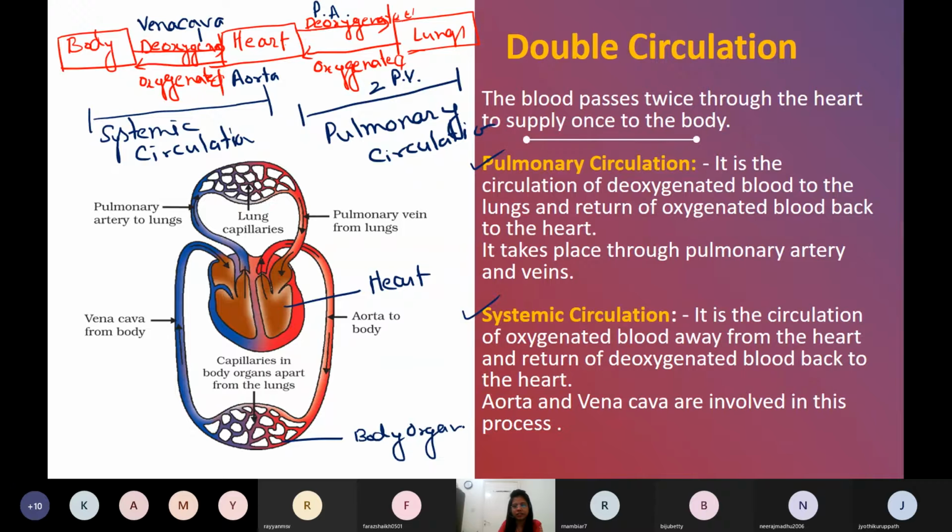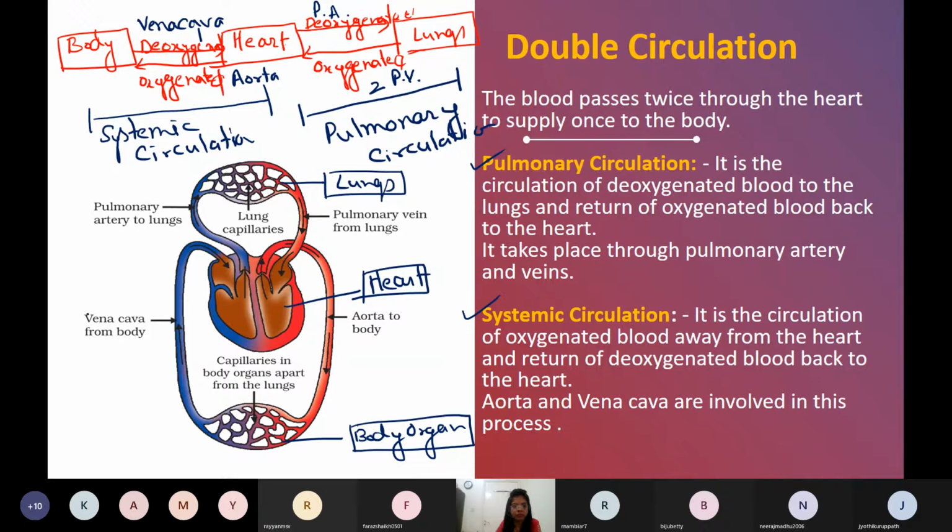Body organs or cell, anything you can write. Here you can write lungs. Okay, so three labeling is done. Now, in between these three organs, we have to supply the blood. So we will name the blood vessel.